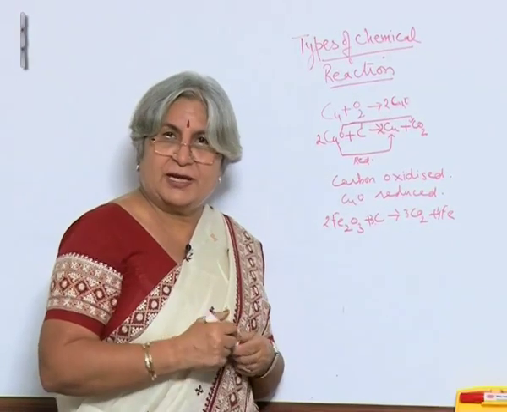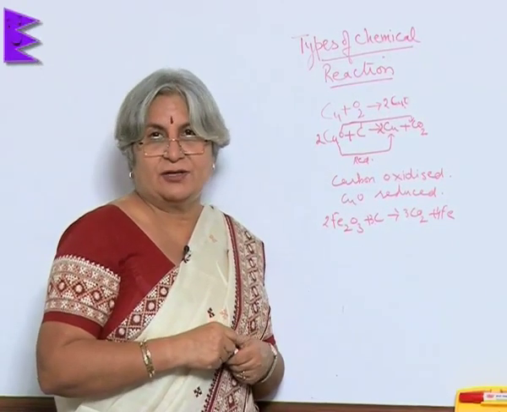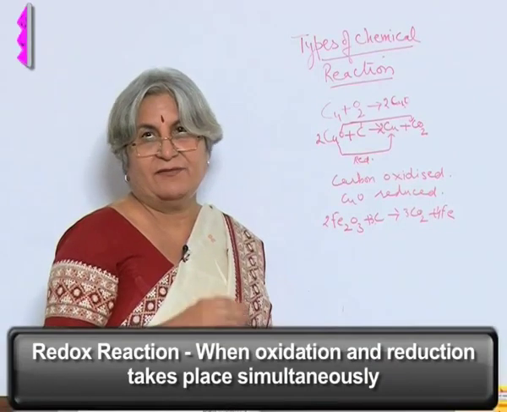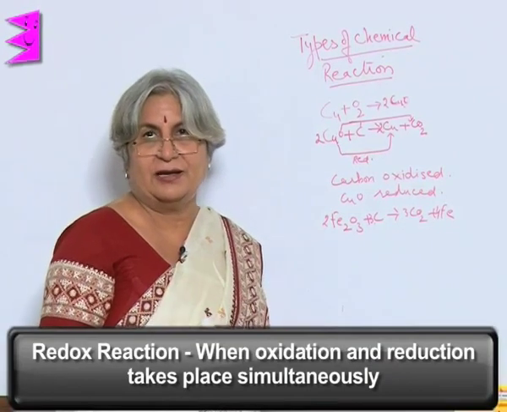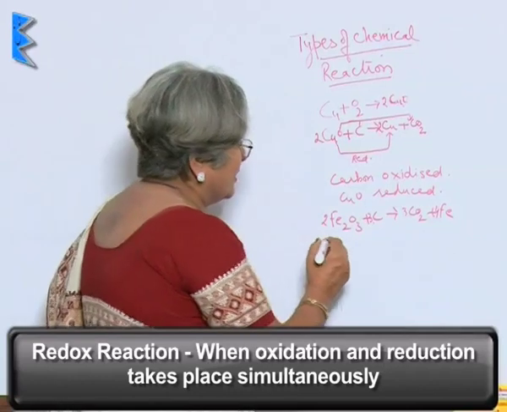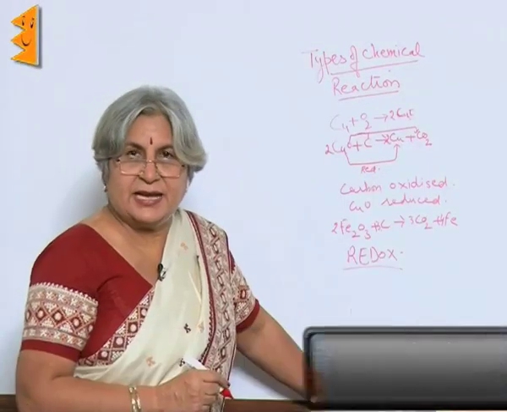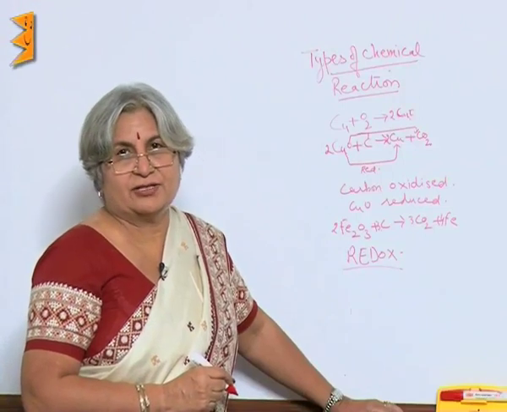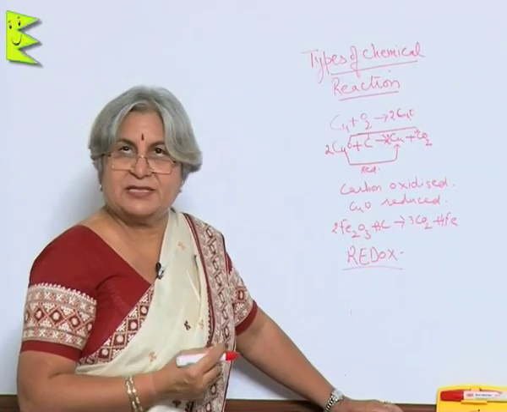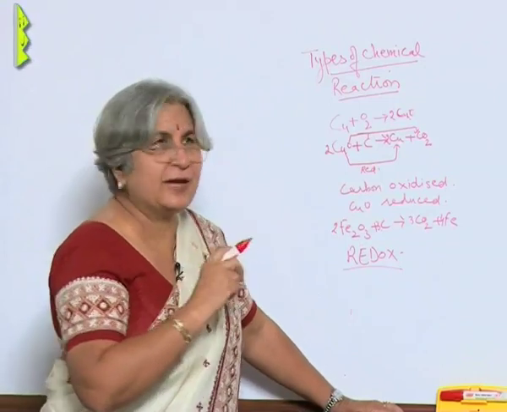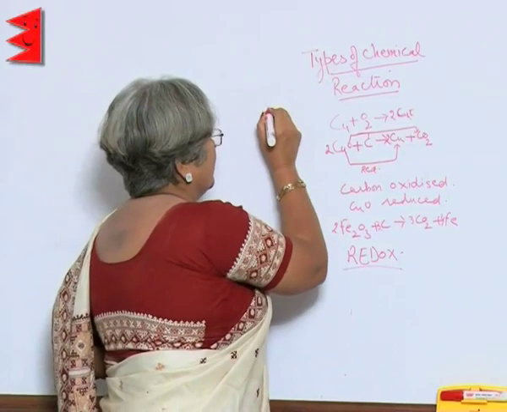So, actually speaking, oxidation and reduction go hand in hand. And when oxidation and reduction go hand in hand, the reaction is called redox. They happen simultaneously. So, the fifth type of reaction is the redox reaction.